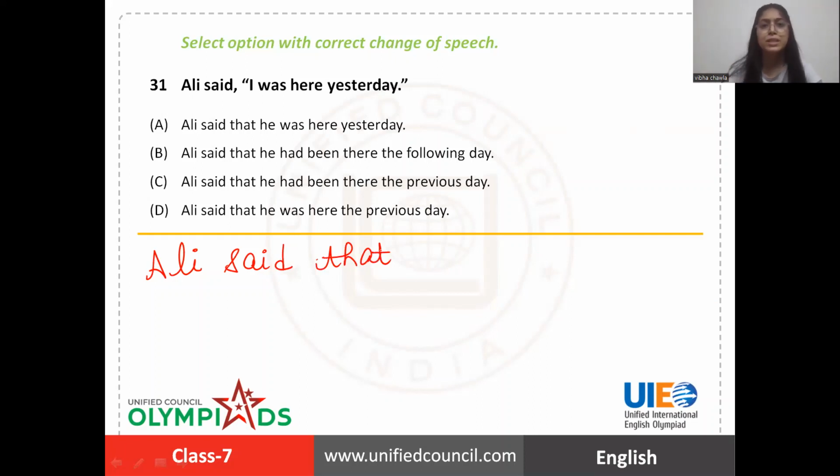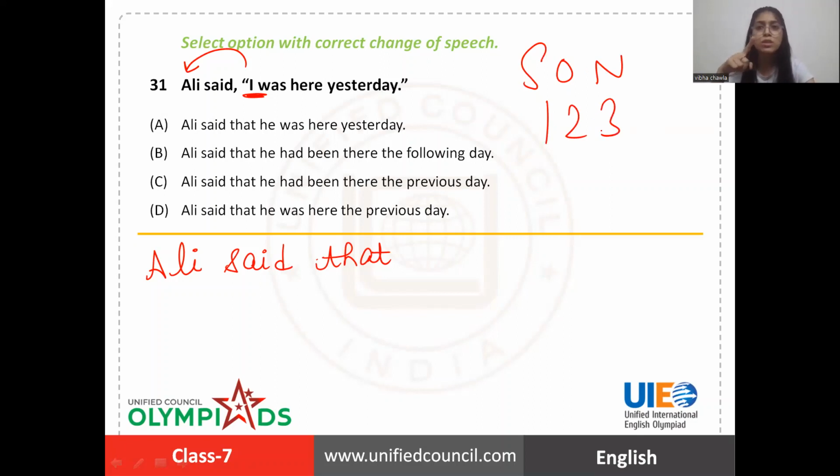We use that as a conjunction. Then first person is changed according to subject. So I will be changed to he. Now change of tense. Simple past is changed to past perfect. So it should be had been.